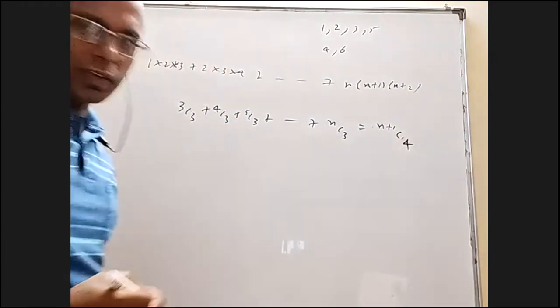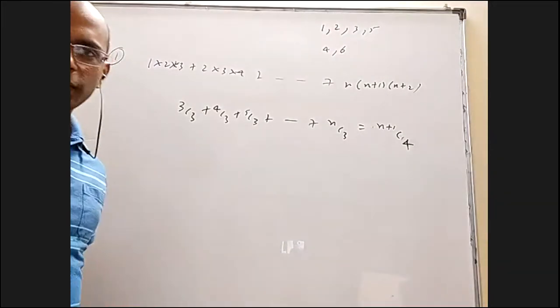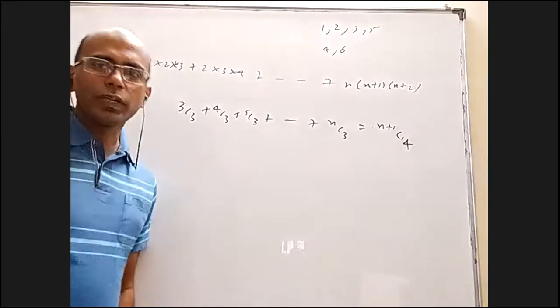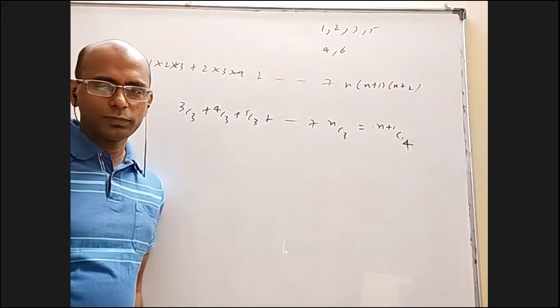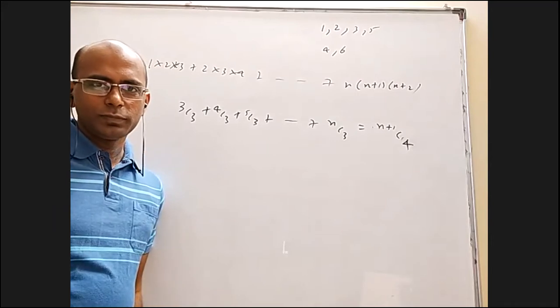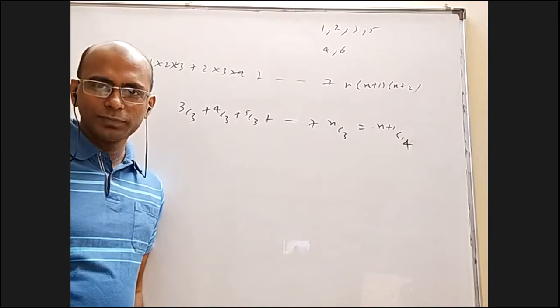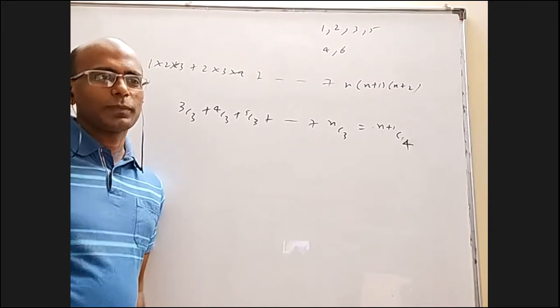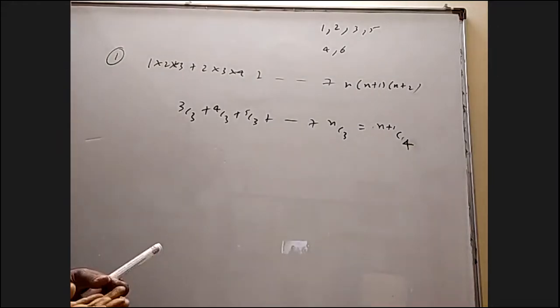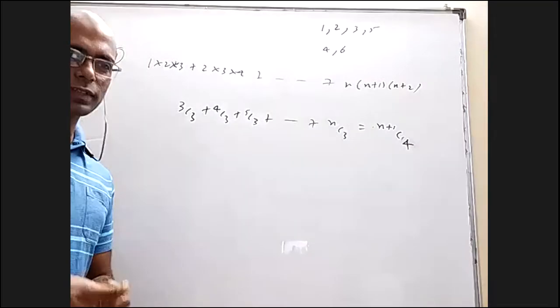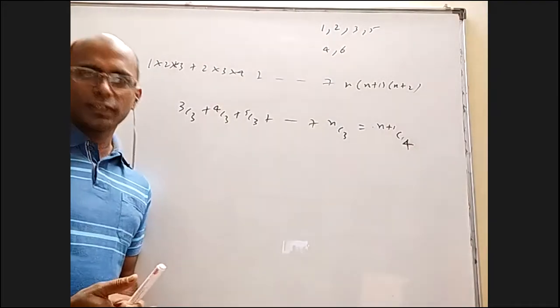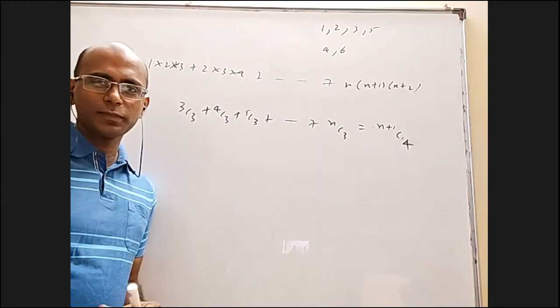By the way, there is a name for this formula. You know what is the name? The name for this formula is hockey sticks rule. Anybody heard of this name before? In first year, sometime I have mentioned that there are some funny names in maths. Like there is a theorem called butterfly theorem, little theorem, last theorem.